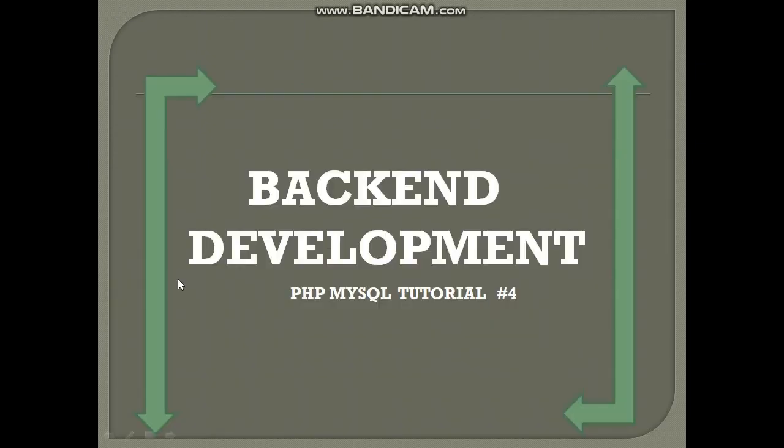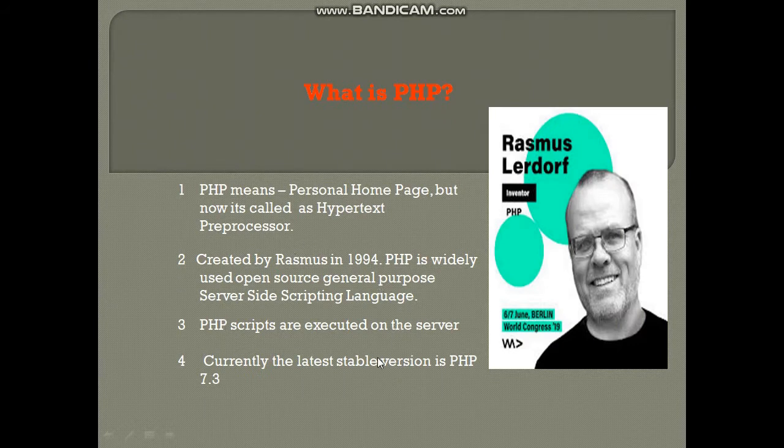First, you should know these things: PHP scripts are executed on the server. Currently the latest stable version is PHP 7.3. So the current version of PHP is 7.3, and you can see the person here. This is Rasmus. He developed PHP. Everyone will have a doubt about what this general purpose server side scripting language is. First of all, open source means everyone can use PHP for free. It is an open source language.